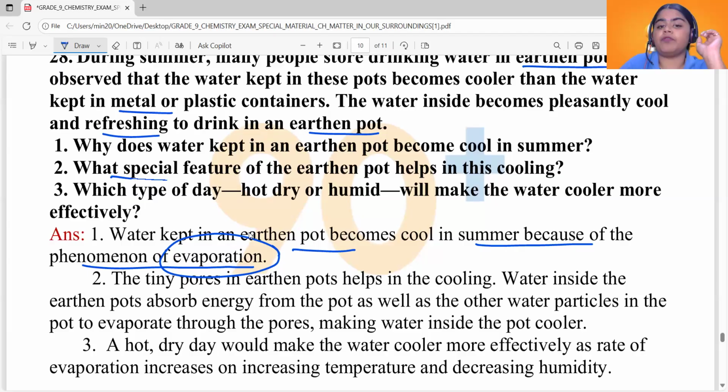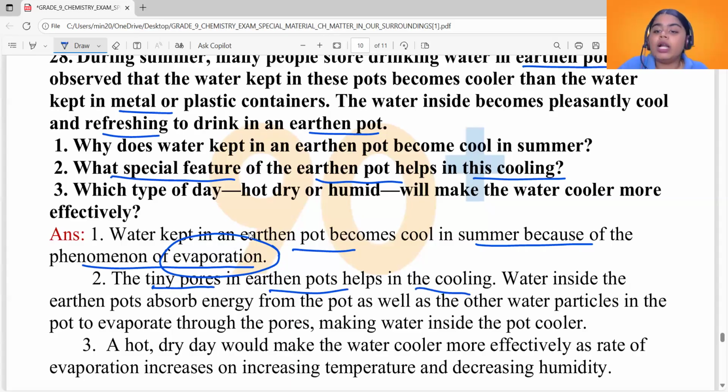Now see the second question. What special feature of the earthen pot helps in this cooling? What is the special feature in the earthen pot? Earthen pots are made up of clayey soil. And the property of clayey soil is that they have tiny pores. Those tiny pores in earthen pots help in the cooling.